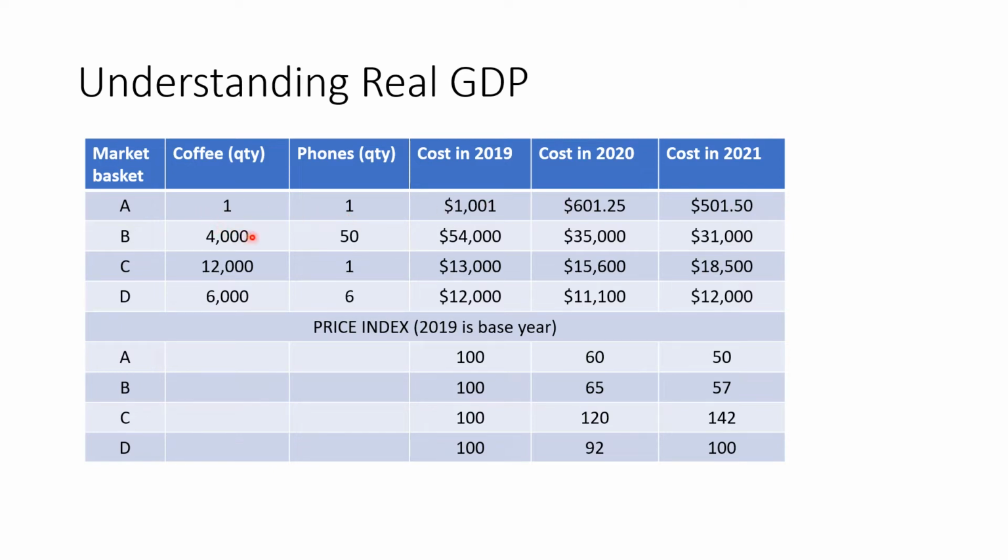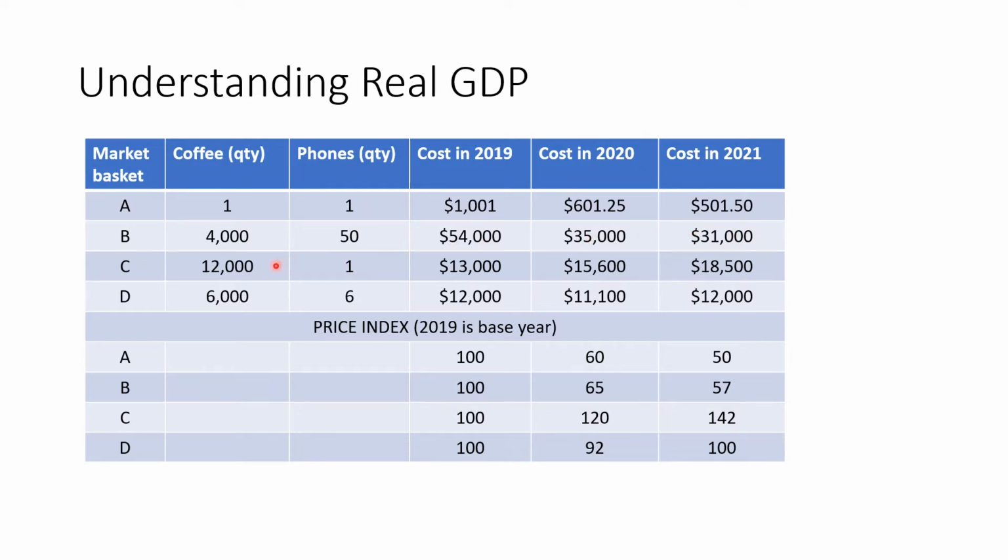Here we have market basket B. We're going to walk into the Walmart, put 4,000 cups of coffee in our basket, 50 phones, and go to the checkout counter and it says, hey, this costs $54,000. And then the next year in 2020, it costs $35,000. Then the next year in 2021, it costs $31,000.